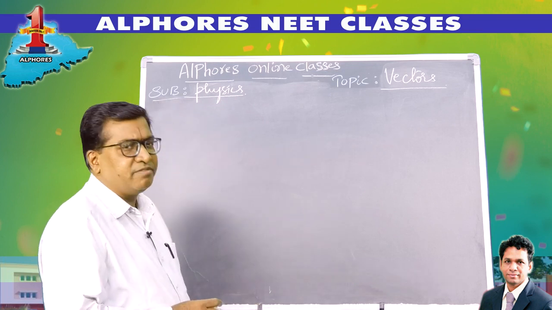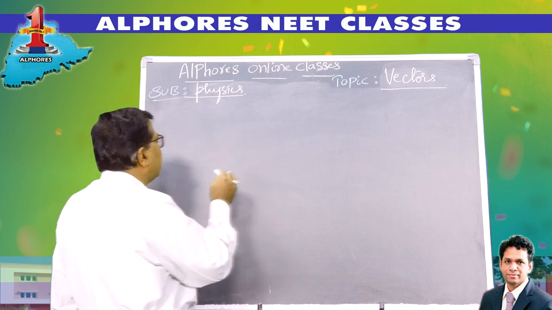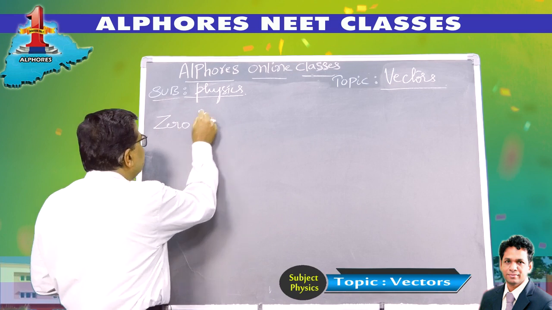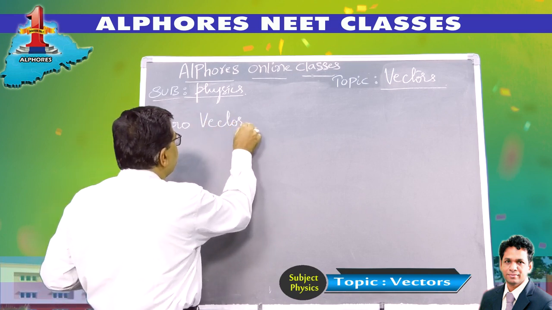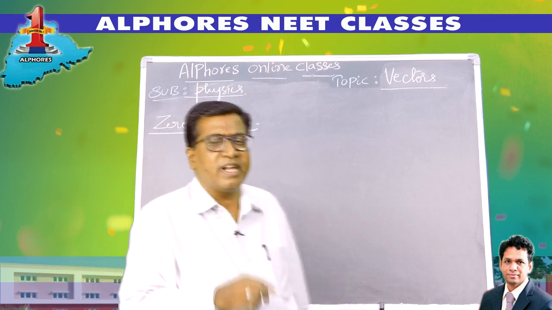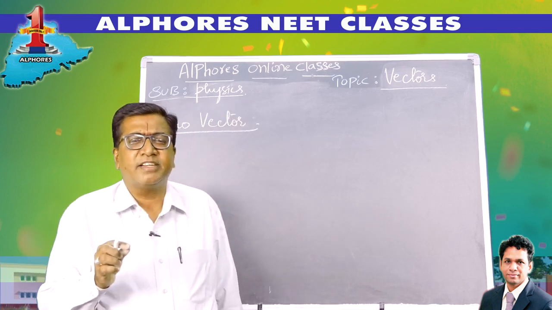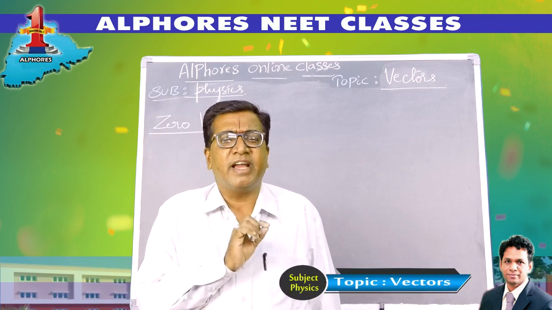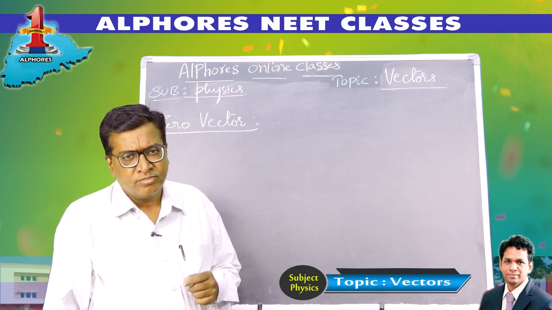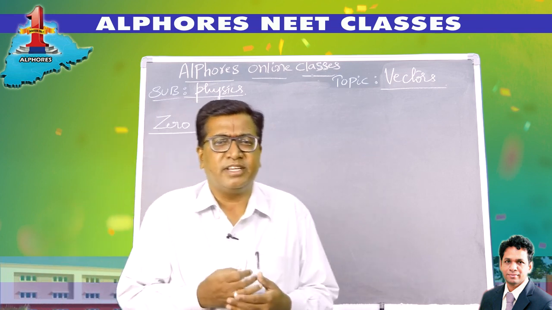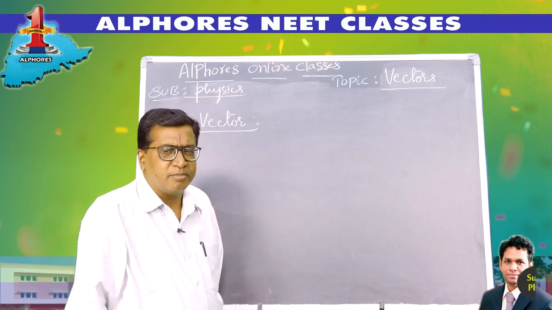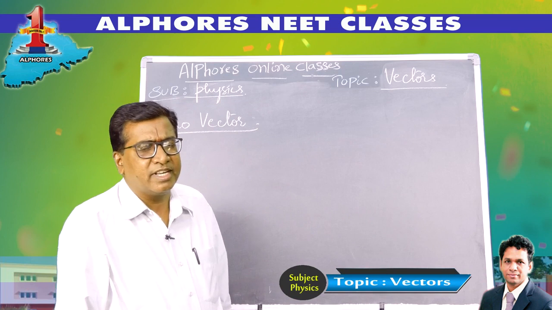In the previous session we didn't complete it properly, so let's continue with the zero vector. The zero vector is also called a null vector. Any vector whose magnitude is 0 and which has an arbitrary direction is termed a zero vector. Its direction is indeterminate. It can take any arbitrary direction. Such a vector is termed a zero vector or null vector.